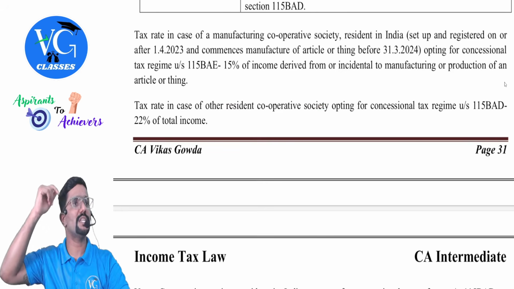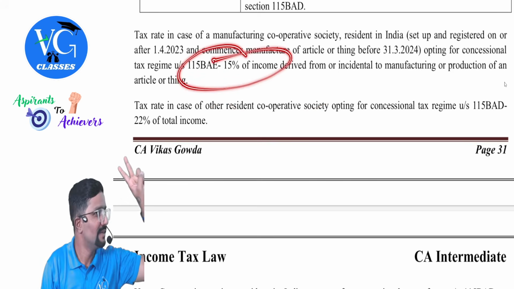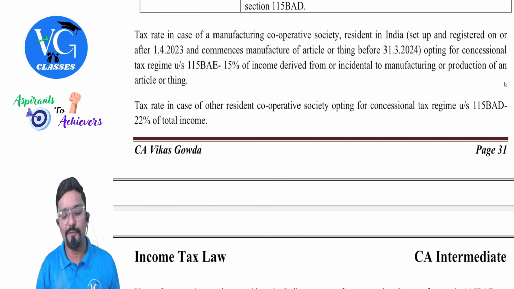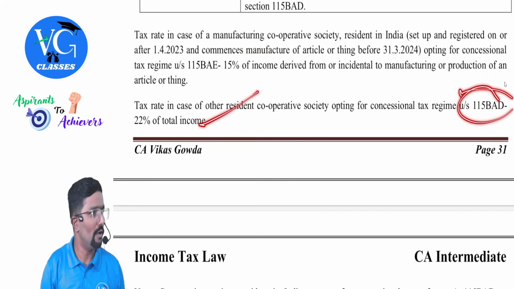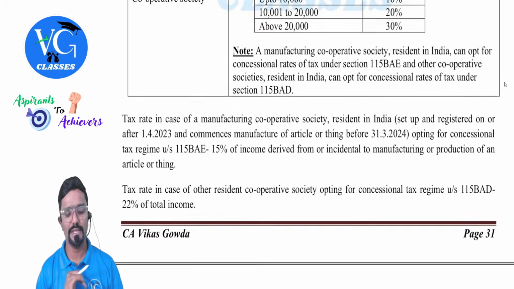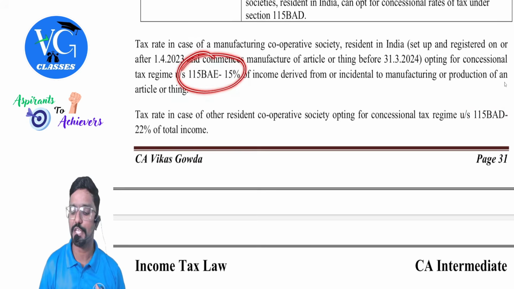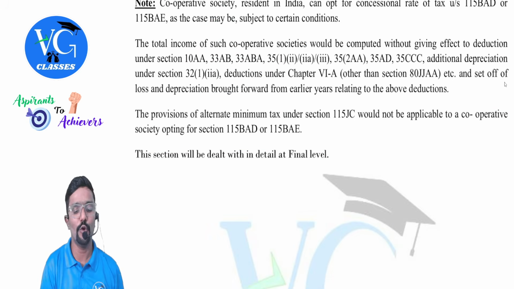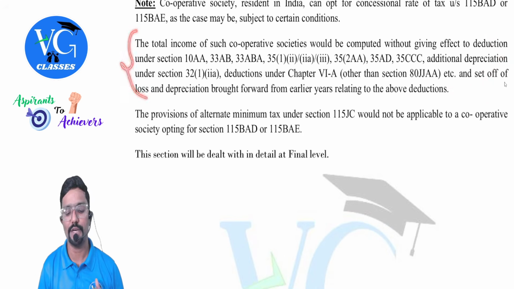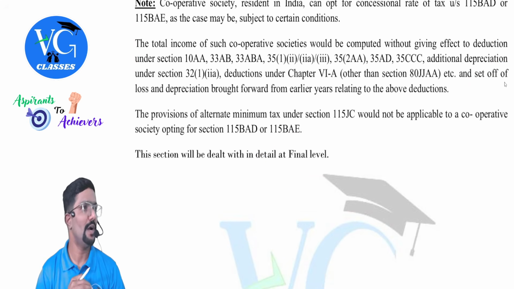So for a cooperative society, what are the choices, guys? They have two optional schemes. Obviously, the first choice would be this one, provided you are eligible. Okay, 15% rate. If you are not eligible for it, then check this one and follow it. If not that also, then you will follow regular provisions or the normal scheme. Is that clear? Yes. And these sections are not covered in detail for you. Even if a resident cooperative society is following these sections, which are called the optional scheme, they have to forego a few exemptions and deductions. I have given the list here, but that is not a part of your intermediate syllabus, guys. You need not worry about it.